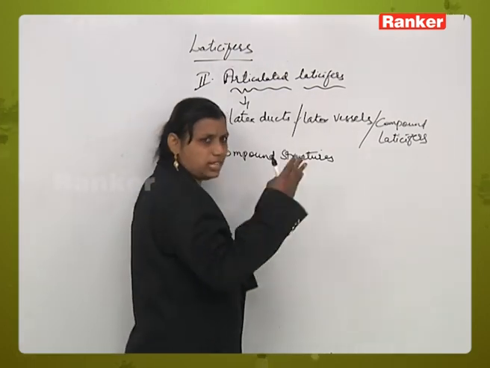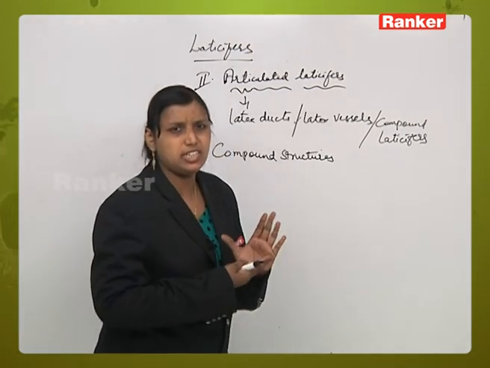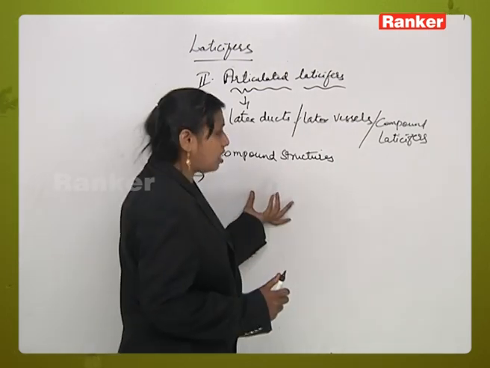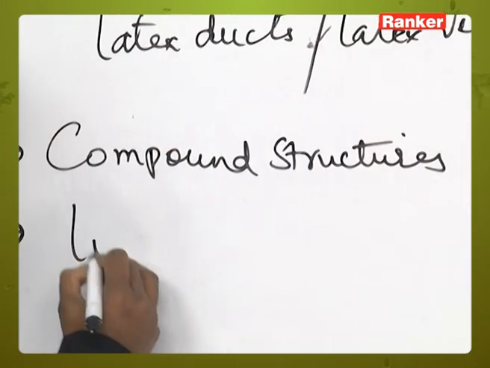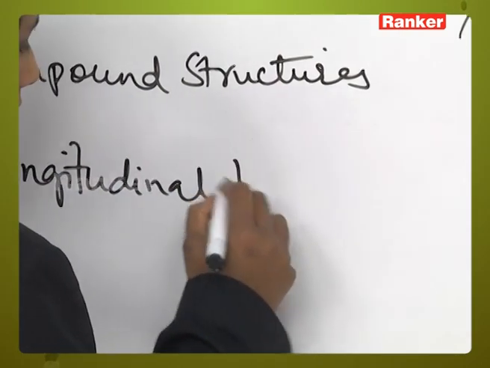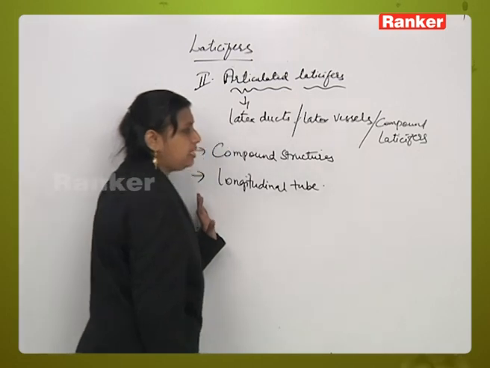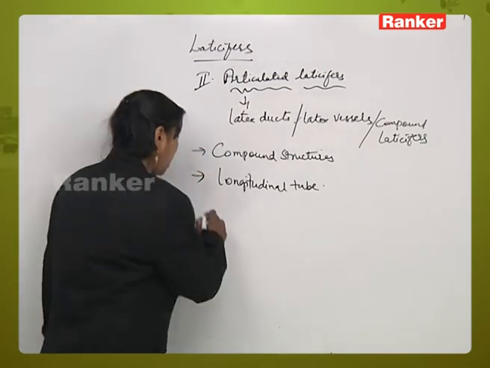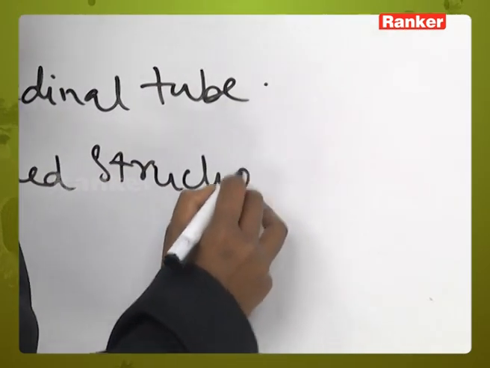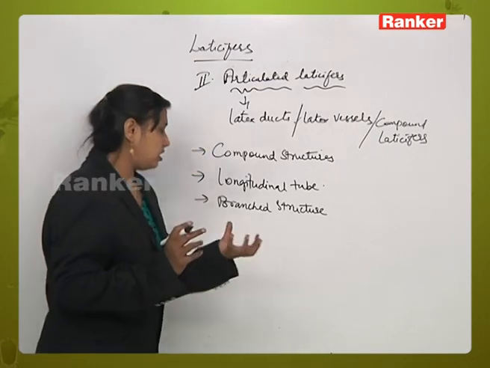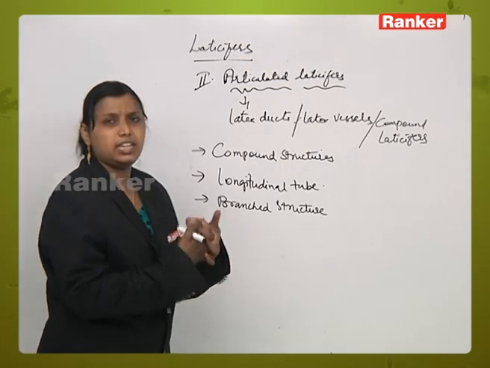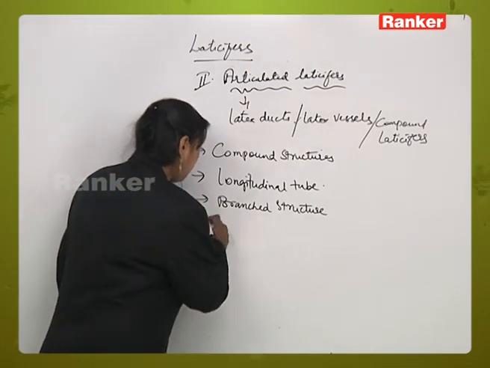If it is rows of cells, their cross walls will be destructed or degenerated, because of which this type of latex vessel is formed. These are compound structures and they grow in longitudinal tube-like structures. They are often branched, and each branch anastomoses with the others, leading to the formation of a network-like structure.